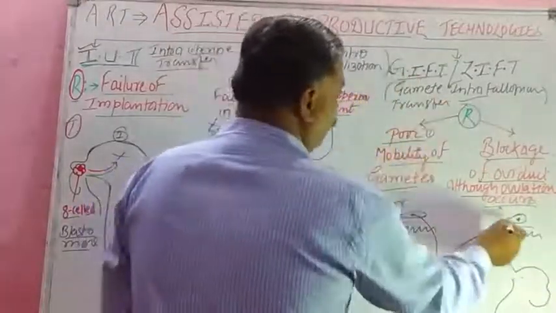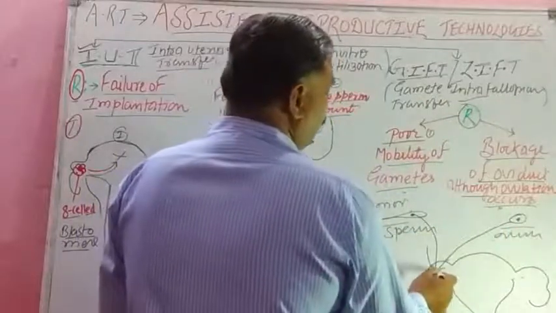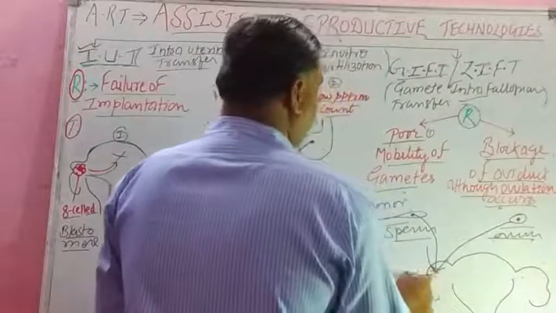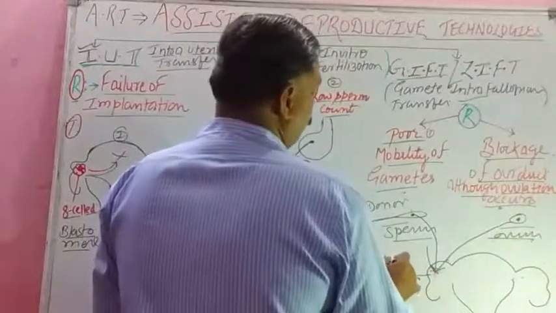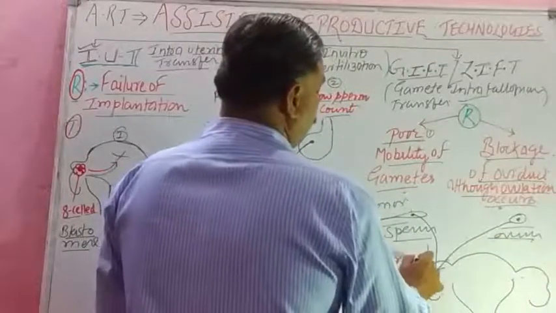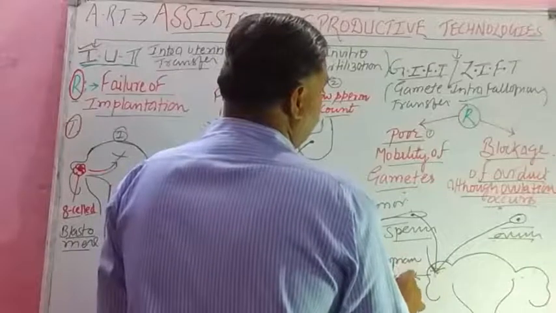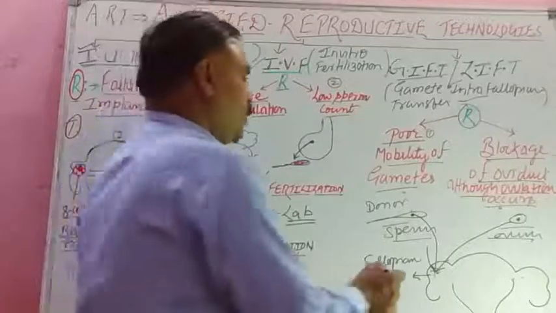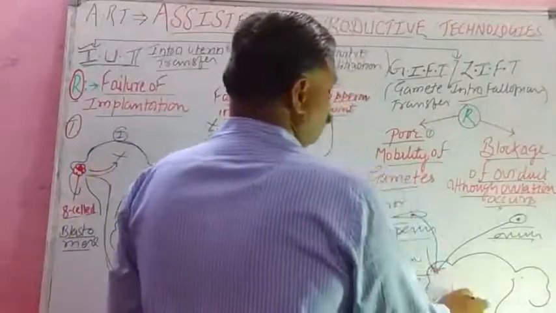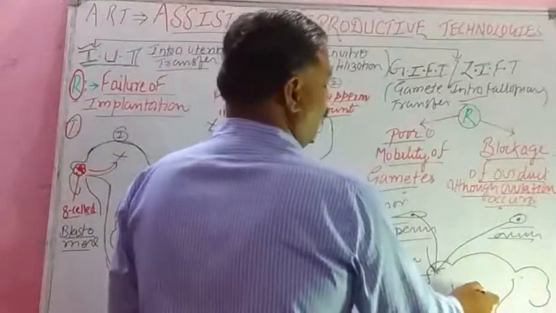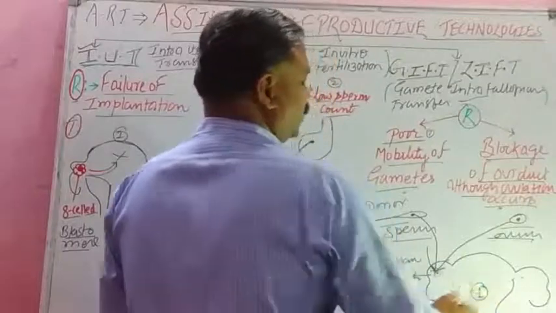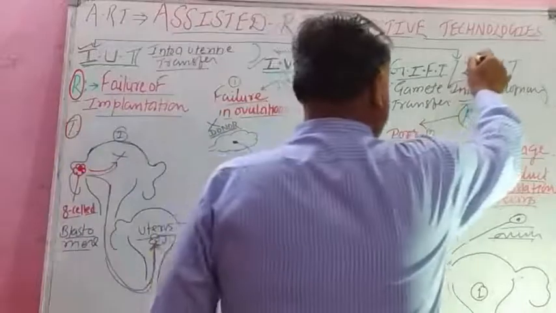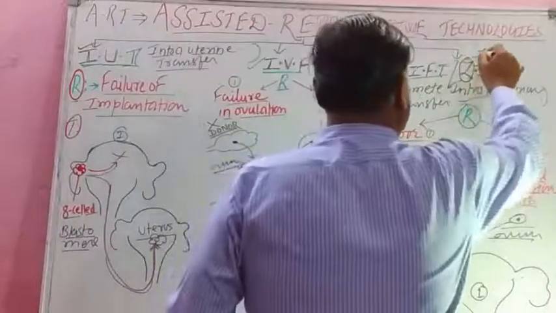Gamete intrafallopian transfer. And then we transfer one by one the sperm and the ovum gamete in the fallopian tube. The reason is poor mobility of the gamete or blockage of the oviduct. So if the oviduct is blocked, then we need another uterus of another female, isn't it? And in ZIFT, Z stands for zygote.